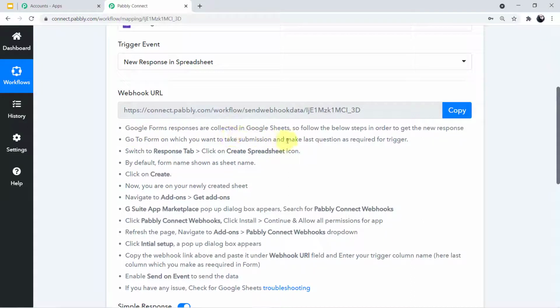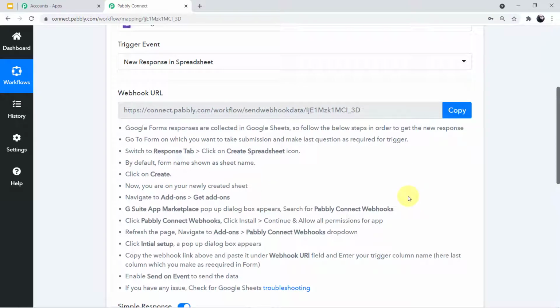Google Forms responses are collected in Google Sheets. So follow the below steps in order to get the new response. Go to the form on which you want to take submission and make the last question required for the trigger. Switch to the response tab, click on the create spreadsheet icon. By default, the form name shows as the sheet name. Click on create. So we will first perform these 5 steps of instructions which are given below.